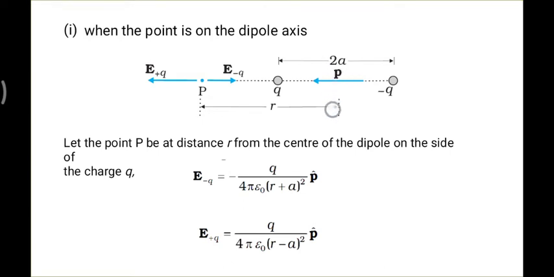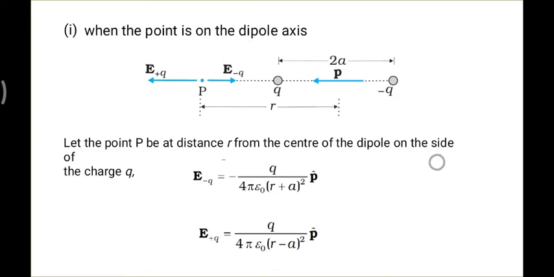So the distance of point P should be taken from the center, and this point should be on the dipole axis. What is called the dipole axis? The line joining the two point charges. So this whole line is the dipole axis, and your point, r, can be anywhere on it, but it should be on the dipole axis.